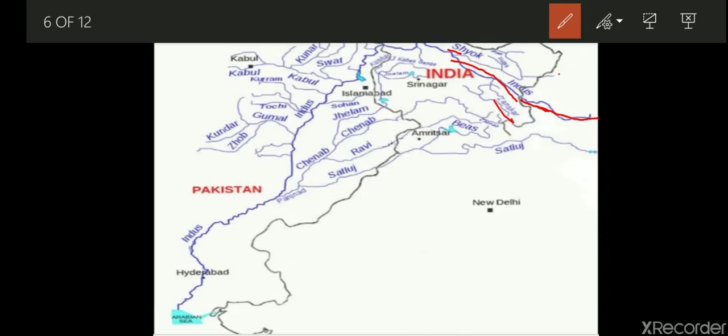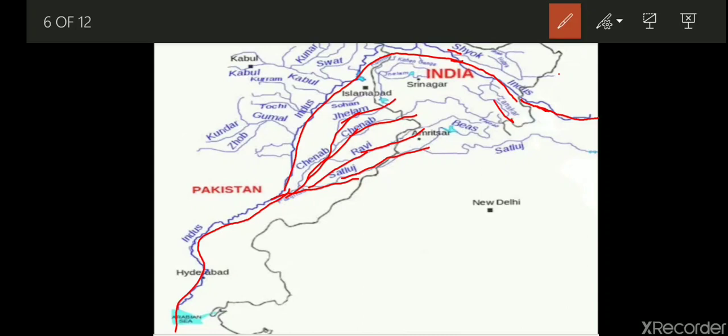The Satluj, Bias, Ravi, Chenab, these rivers you can also see here. These rivers join with the main stream here. So all these rivers are being joined here. This area together joins the Indus near Mithankot. It is in Pakistan nowadays. The Indus flows southward, eventually reaching the Arabian Sea, which is east of Karachi. So it goes down like that, and then it merges into the Arabian Sea.